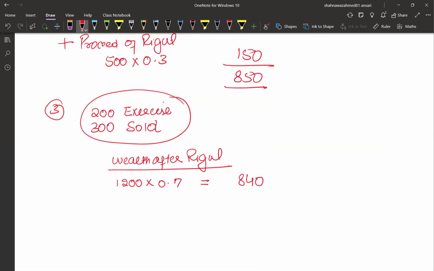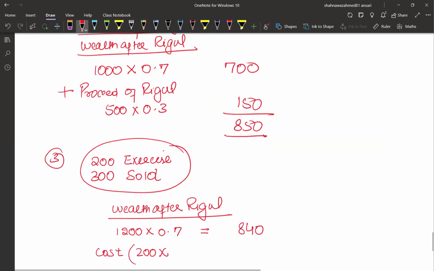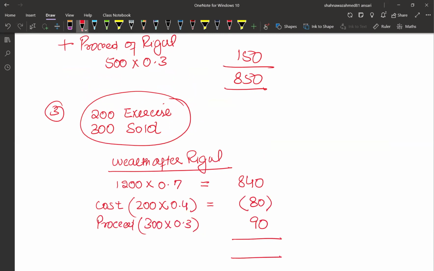The cost of these 200 shares is 0.4 each, so 80 is the cost, and the proceeds are from 300 rights sold at a price of 0.3, that means 90. So it's a combination of both exercising the right and selling the right. So it's 850, and this wealth after the right is also the same as before the right.